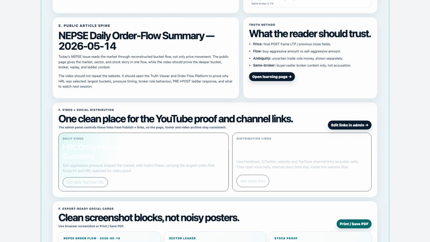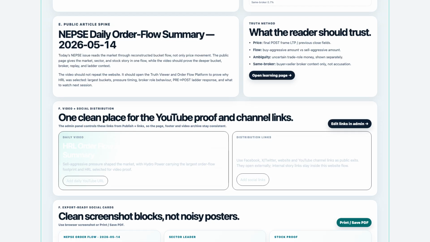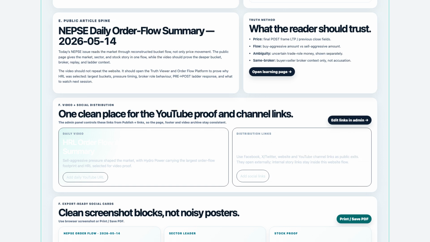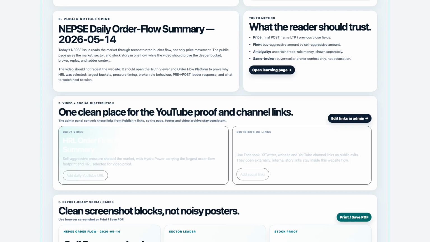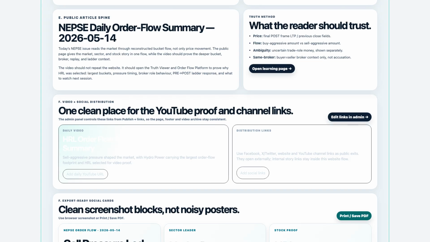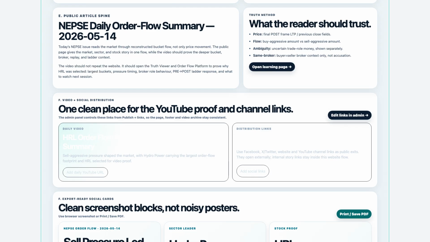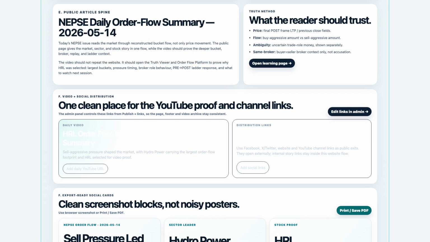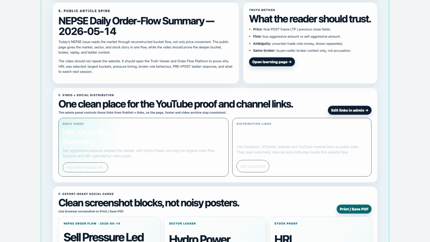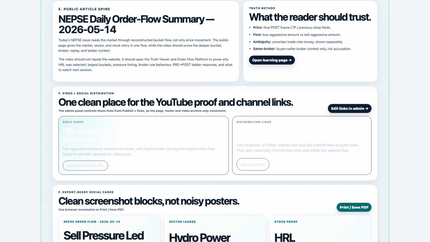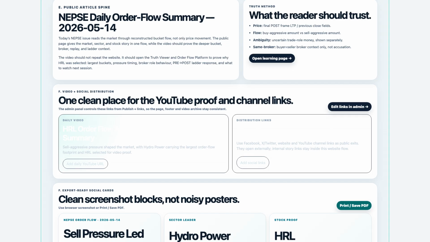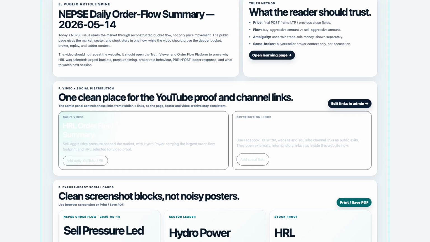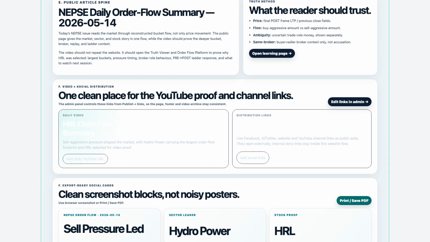The method and article section is where trust is built. The page says the content should be read as educational market analysis, not financial advice. It also explains the definitions that prevent common mistakes. The most important definition is that buy and sell do not mean participant buyer and participant seller. In this app, buy and sell mean aggressor flow. Buy aggression means flow that consumed visible ask-side liquidity.